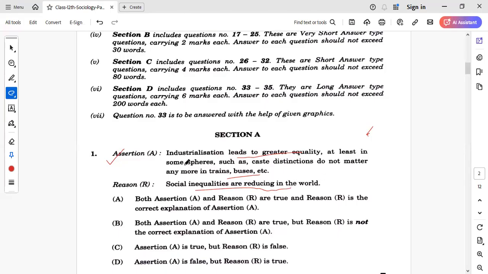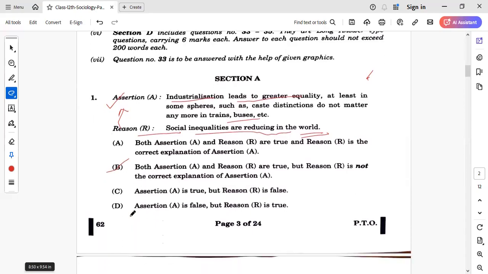Again, we can say it is a generalized statement. This statement is about the world where social inequalities are reducing. So the reason is correct that inequality is reducing in the world, right? But the problem is that it is not directly related to the assertion statement. We cannot say that the reason is the correct explanation of the assertion. So the answer to this question will be B, that both the statements are correct, but the reason is not the correct explanation of the assertion.